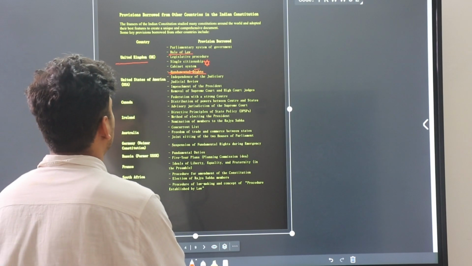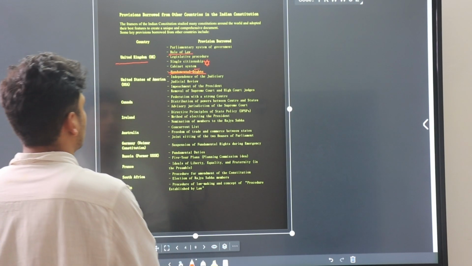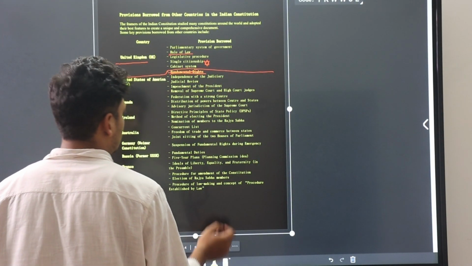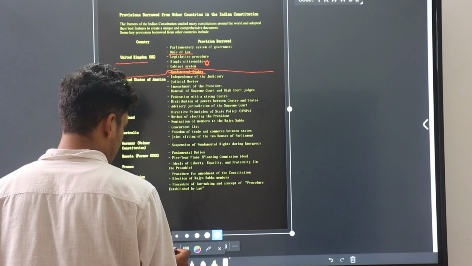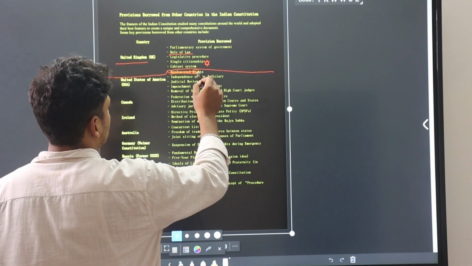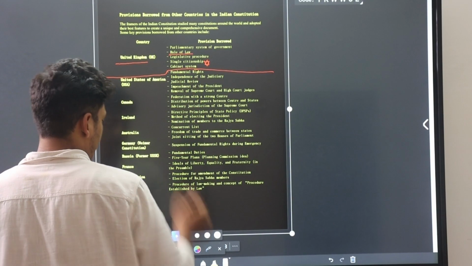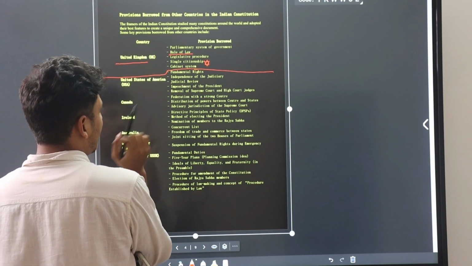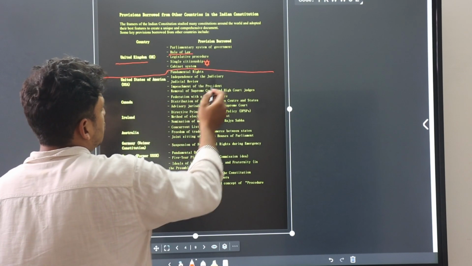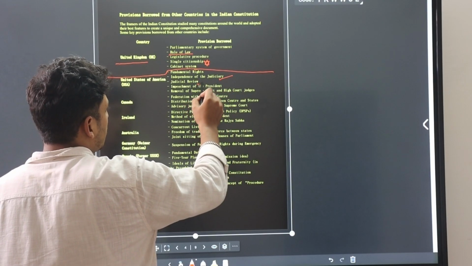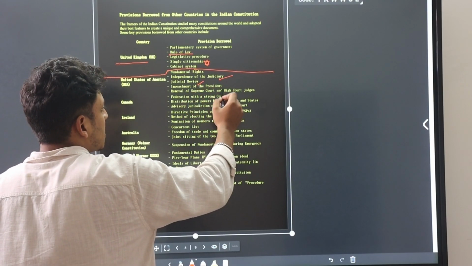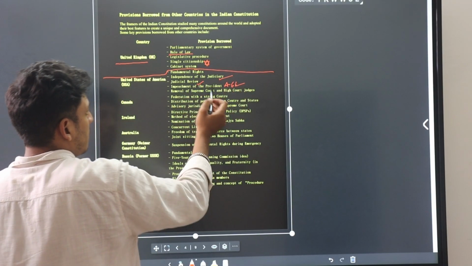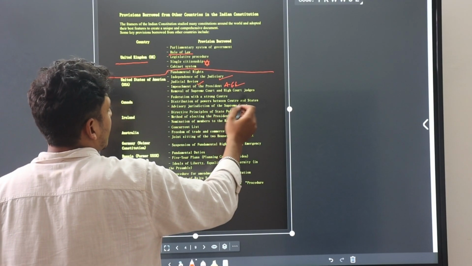Now this is the part of USA. Fundamental rights we have taken from USA, and independence of judiciary we took from USA, judicial review we took from USA, the impeachment process, and removal of Supreme Court judges we took from USA.